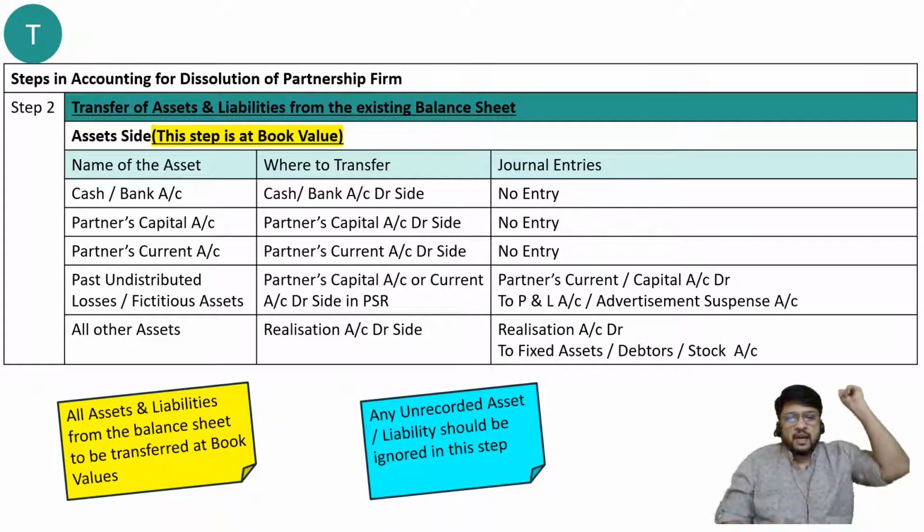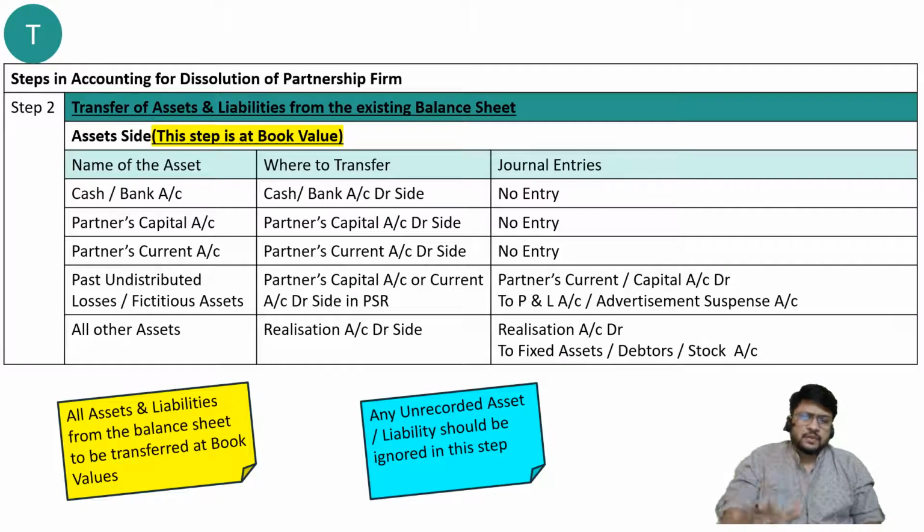So if it is an unrecorded asset or unrecorded liability, meaning it is not there in the existing balance sheet. But sir, there is an adjustment. It tells us that an unrecorded asset is sold off. Yes, that is okay. We are going to consider it afterwards. But currently in stage 1, step 2, transfer of assets and liabilities from the existing balance sheet, the existing balance sheet is not recording the same.